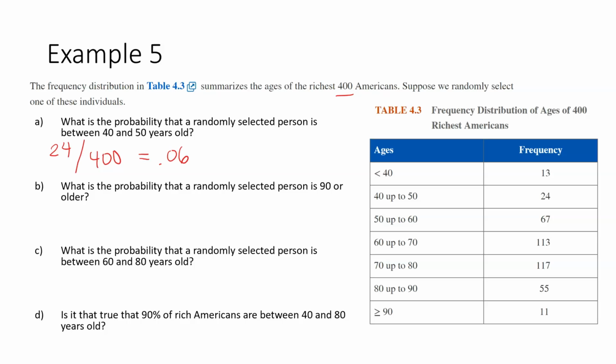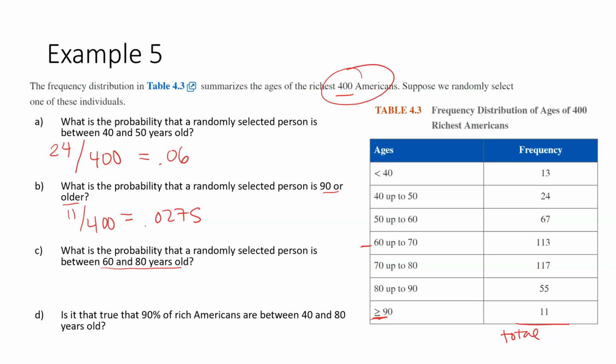So what is the probability that a person is 90 or older? So that's this section here. So we're looking at 11 people out of 400. And remember, the 400 came from, they gave us the total. We could also total it up here. So that is going to be 0.0275.